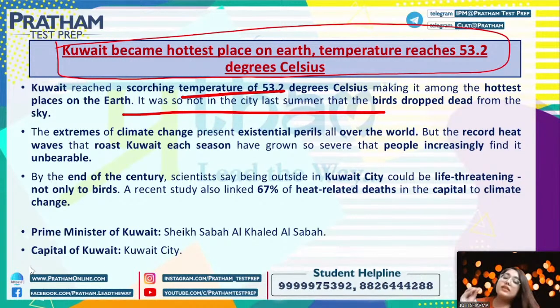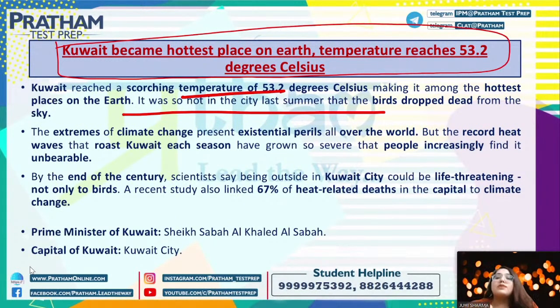Also, with this much heat, do you think it is only harmful for the birds? No, not only for birds, it is actually very harmful for human beings too, because of heat related deaths. You must have heard of heat strokes, right? A study showed that in Kuwait City, 67% of the deaths in the capital were heat related.